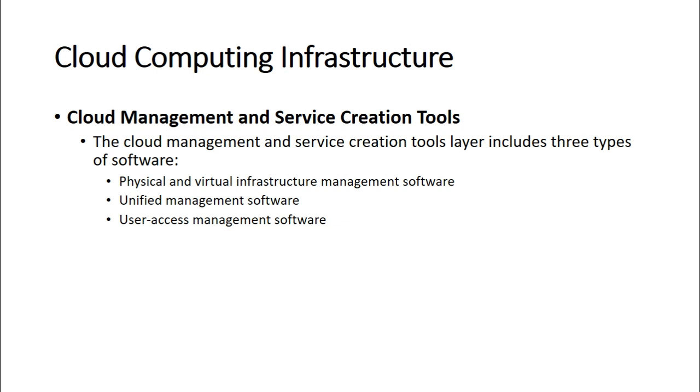Unified management software also allows an administrator to monitor the performance, capacity, and the availability of physical and virtual resources centrally. So there has to be a software for managing the entire cloud resources, such as the capacity, performance, availability, and so on. So unified management software allows the administrator to monitor the performance, capacity, and the availability of the physical and the virtual resources centrally.